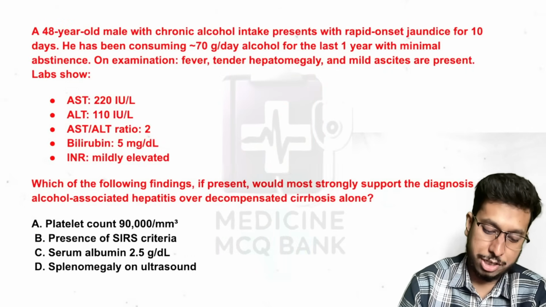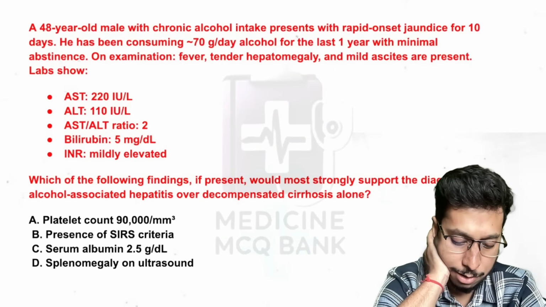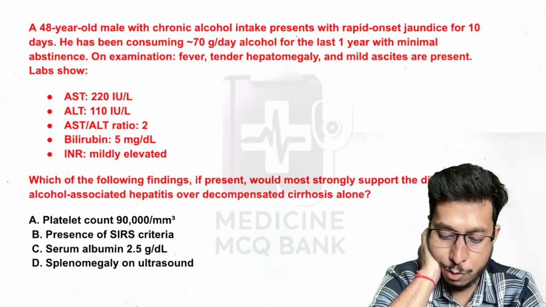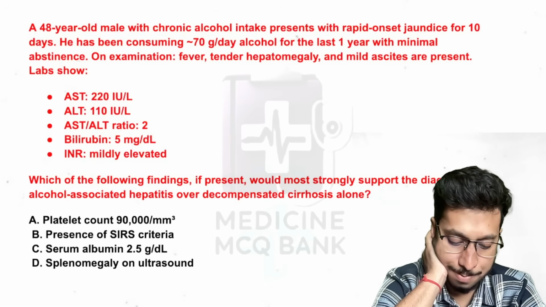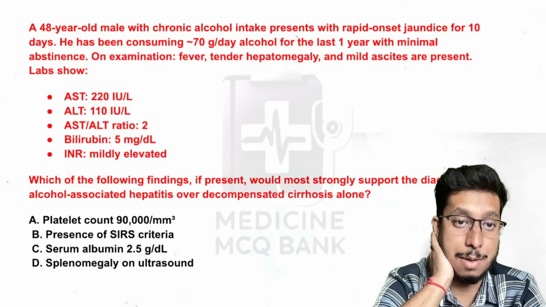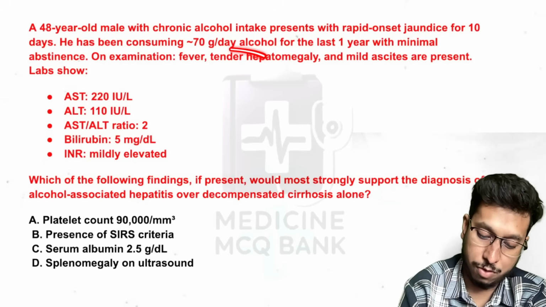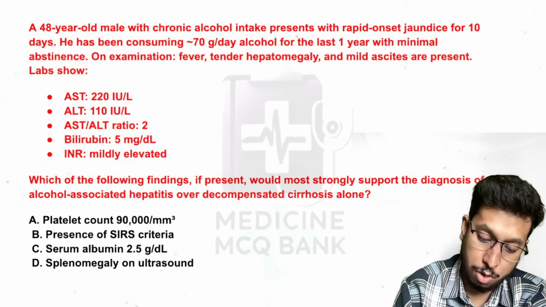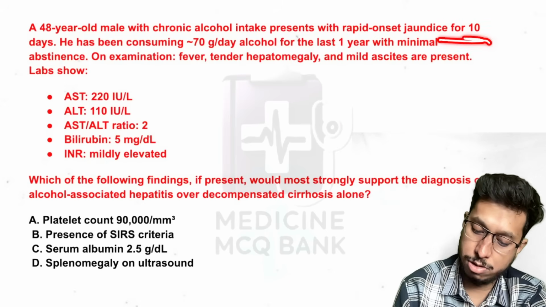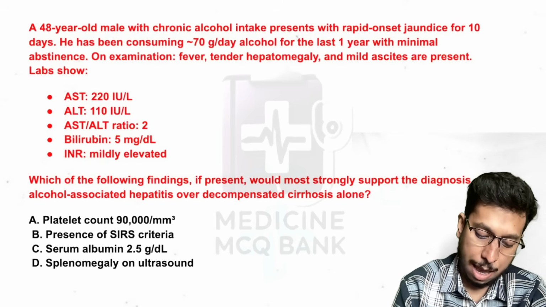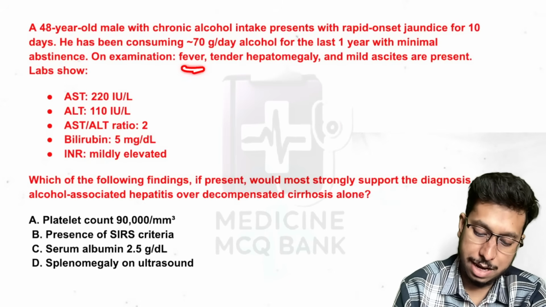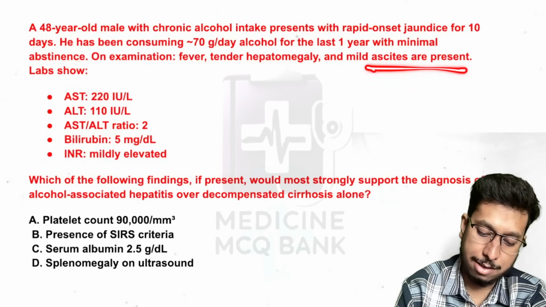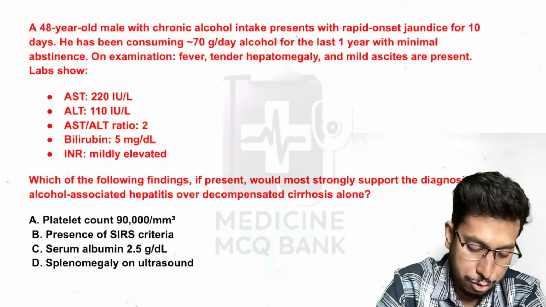Now coming to the next question. A 48-year-old male with chronic alcohol intake presenting with rapid onset jaundice for 10 days. He has been consuming 70 grams per day of alcohol. So it is a very high dose of alcohol intake. Chronic alcoholic, but the symptom is acute. So abstinence is not there. There is fever, tender hepatomegaly, and mild ascites. All of this points towards alcohol-induced liver injury.